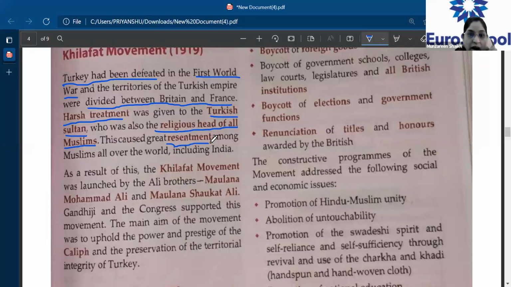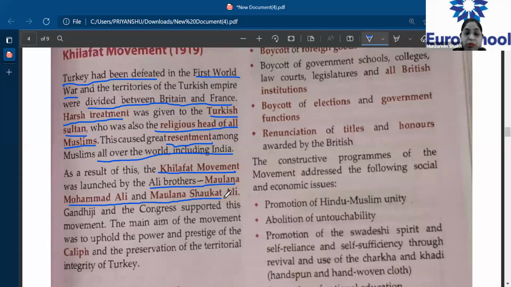All right. Now, this caused a great resentment among Muslims all over the world, including India. As a result of this, the Khilafat movement was launched by the Ali brothers, that is Muhammad Ali and Maulana Shaukat Ali. And this is important, which two people were involved.